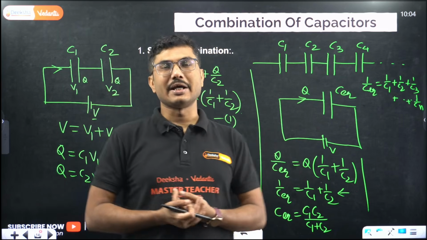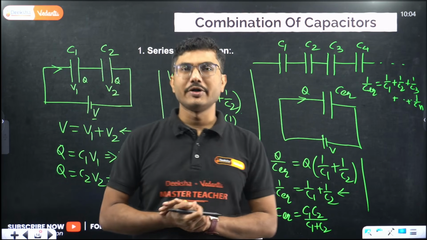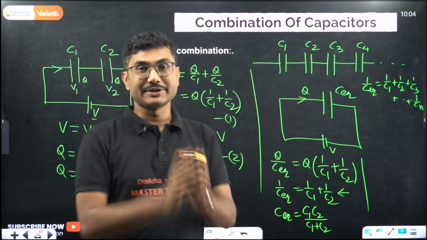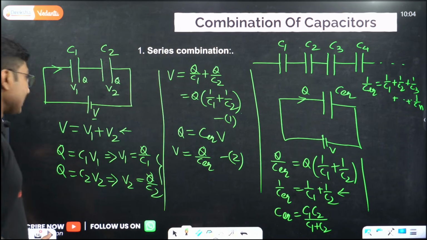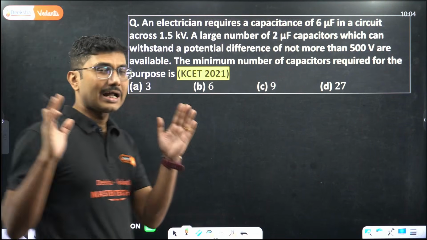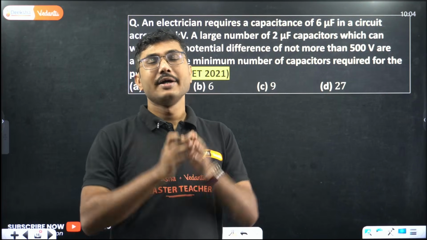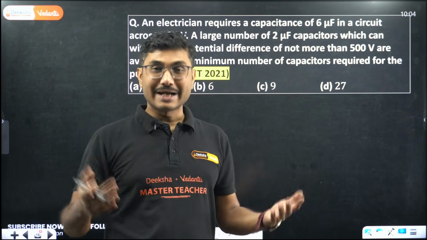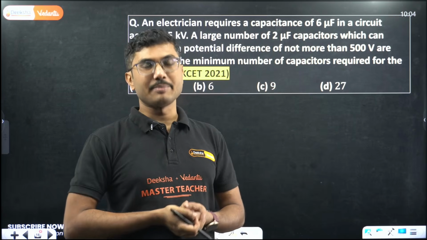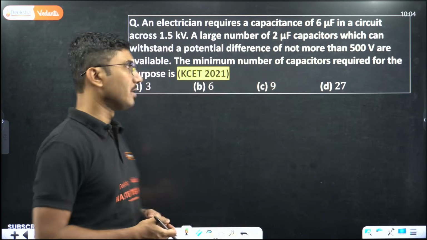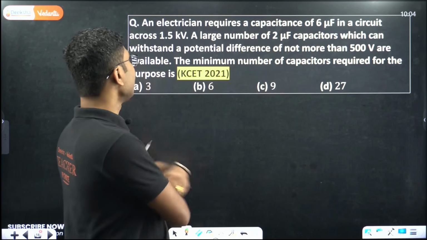There is a question in KCET PYQ, we will solve it. There is a question where capacitors are given and they ask how they have to be connected so that the overall voltage increases and the overall capacitance increases. In that case, to increase voltage you have to connect them in series, and to increase capacitance you have to connect them in parallel. Okay, now let's see one question.